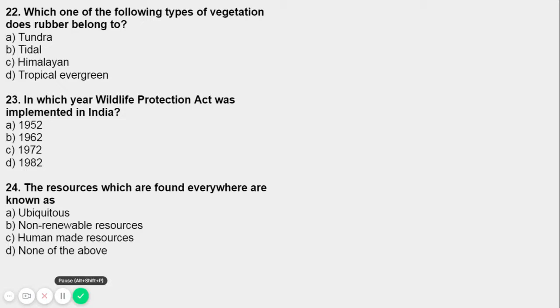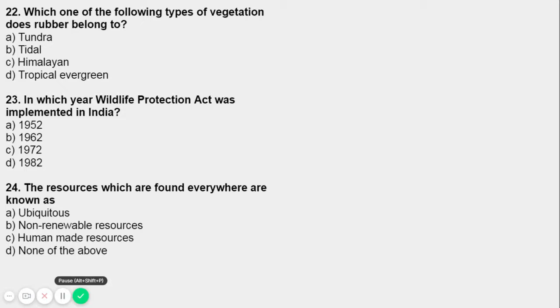So there are two types, ubiquitous and localized resources. What are localized? Localized resources are found in only some parts of our world, like iron and copper. These are the localized resources. Now next is human-made resources. What is human-made? Obviously, made by mankind using natural resources for their needs, right?